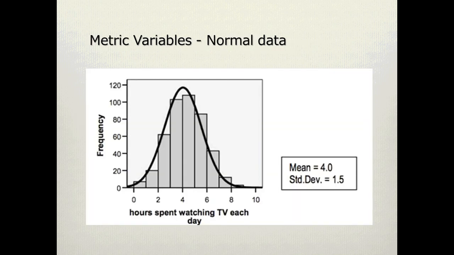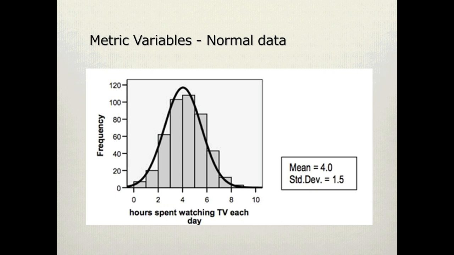What is normal data? Whenever we collect metric data, we end up with a variable with a whole lot of numerical values, and we are able to plot this on a graph and look at it. Sometimes our data takes on the shape of a bell curve. This is what we call normal data. In normal data, the values are clustered around the average value in the data, which we call the mean in statistics. In this example, the mean value in the middle of the bell curve is 4 hours.